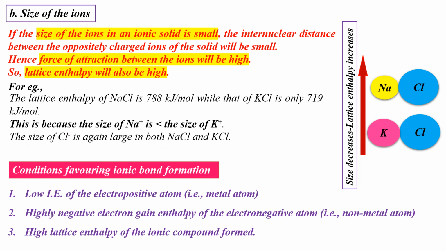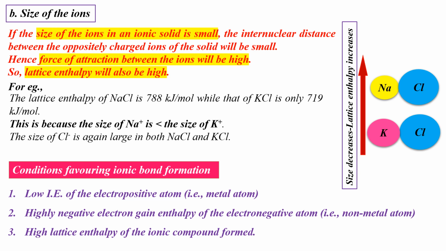The next factor that affects the lattice enthalpy value of an ionic solid is the size of the ions in the ionic solid. If the size of the ions in an ionic solid is small, the internuclear distance between the oppositely charged ions of the solid will be small. Now, what do you understand from this sentence? If the size of the ions is small, then the distance between the nucleus of the positive ion and the nucleus of the negative ion would be small. As a result, the force of attraction between the ions in the ionic solid will be high.